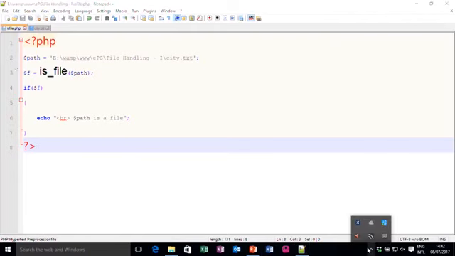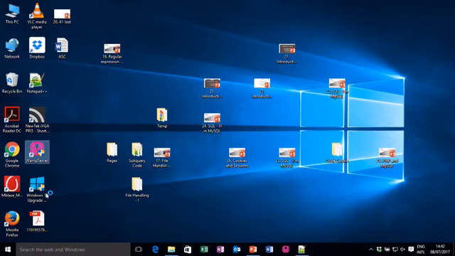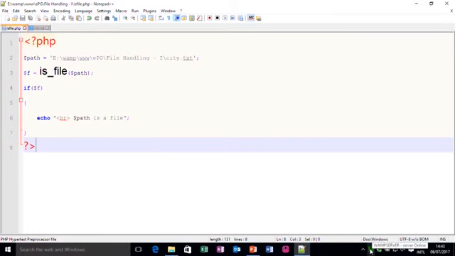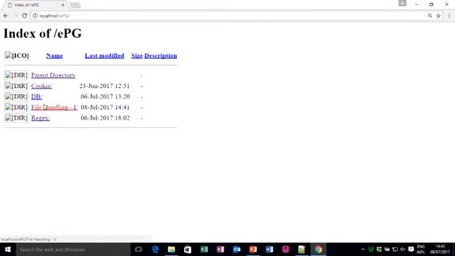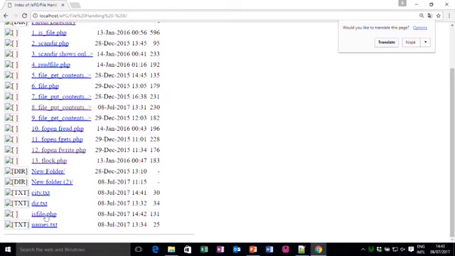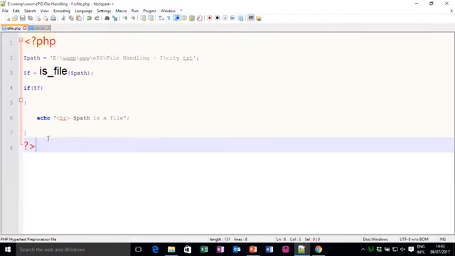So, let me start my WAMP server. If it is not on, I have to start this. As it starts, it changes from red to green. Now it becomes orange and green. I will open localhost, and inside localhost it is in EPG project, in EPG file handling, and the file name I have created is isfile.php. So, let me open. So, it says is a file, you can view it here, right. So, whatever file path you have provided, you can check whether it is a file or not.